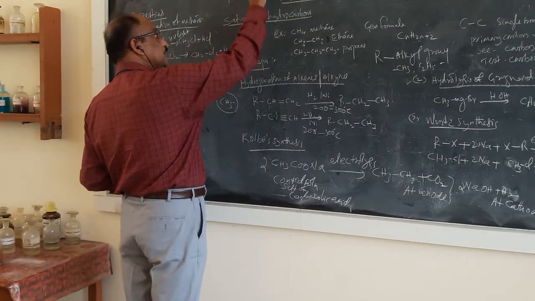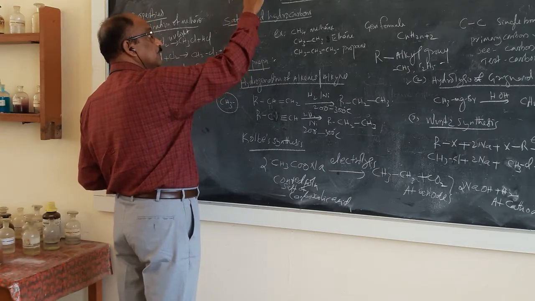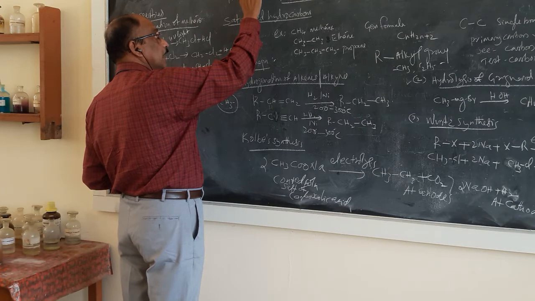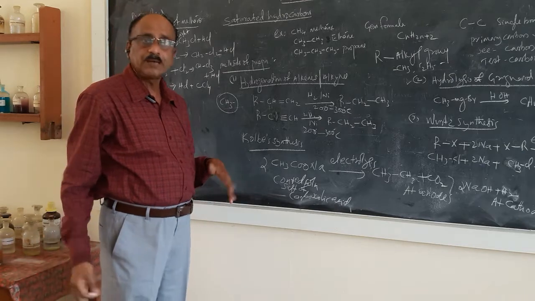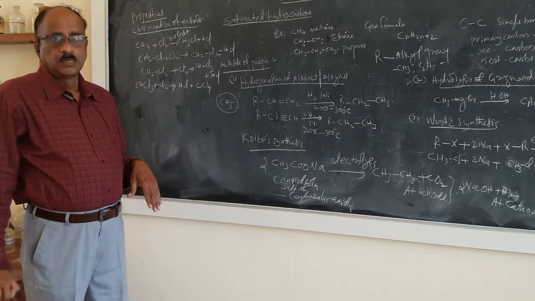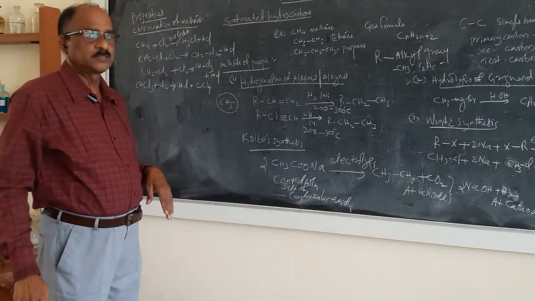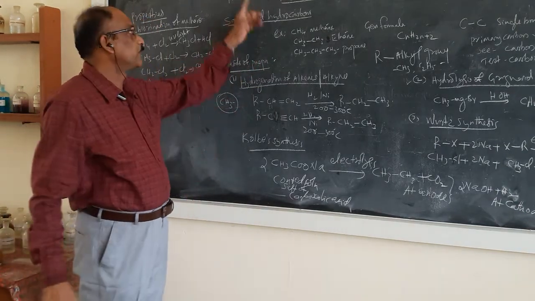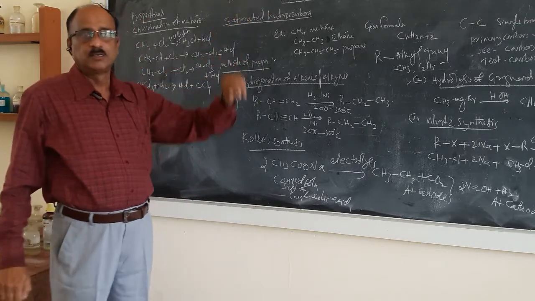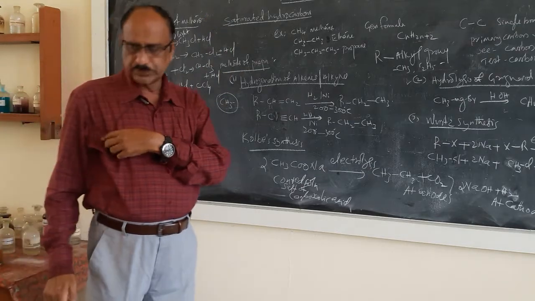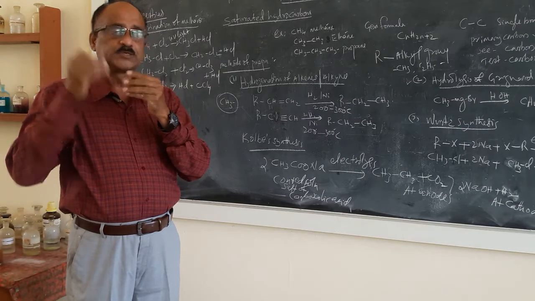Elimination of hydrogen and substitution of some other atom. Cl free radical, not Cl minus, is coming and occupying this position. So this hydrogen will be removed. Such reactions are substitution reactions.